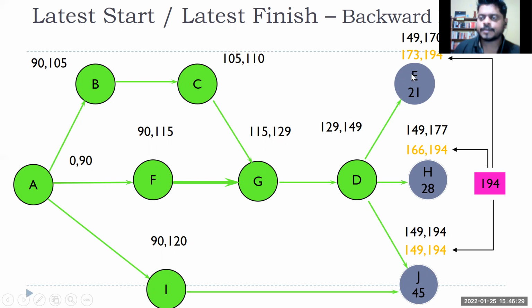Because I can calculate how much that activity can be delayed without delaying my project duration, which is fixed. That I'm going to commit to my management, right? Similarly for this, how much? 194 minus 177, how much will it be? 17. So here I can delay this project activity by 17 days. This one actually I cannot delay, because 149, 149, 0. This activity I cannot delay, right?